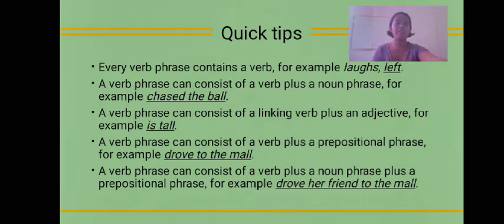A verb phrase can also consist of a verb plus a prepositional phrase, for example, drove to the mall. And last, a verb phrase can consist of a verb plus a noun phrase plus a prepositional phrase, for example, drove her friend to the mall.